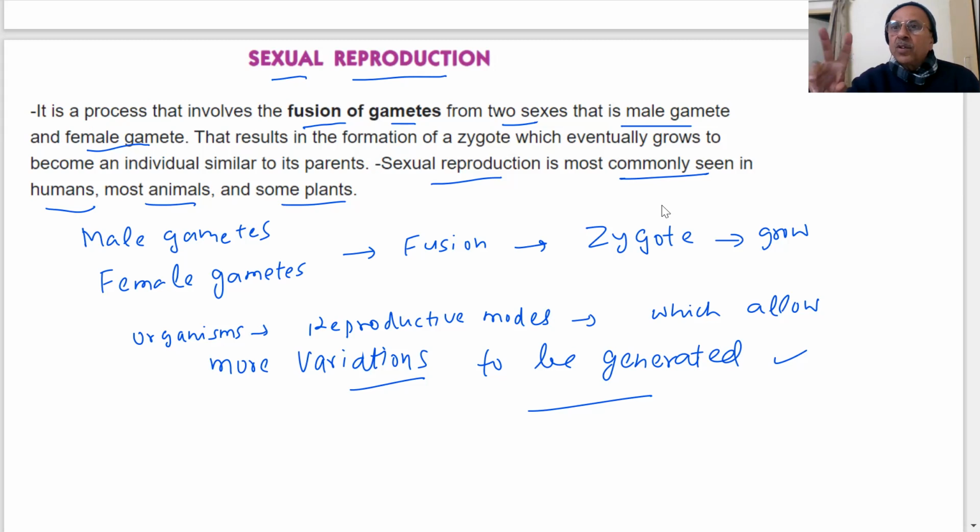So the DNA of two different individuals are combining in the process during reproduction. That is what is happening in sexual reproduction. So the basic thing which is happening is fusion of gametes from two sexes, male and female.